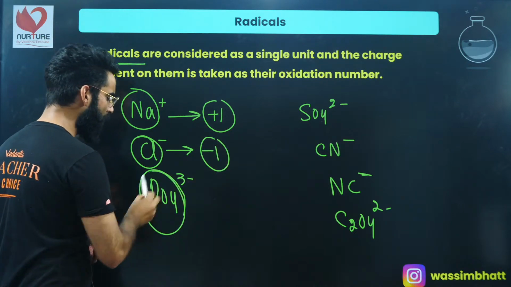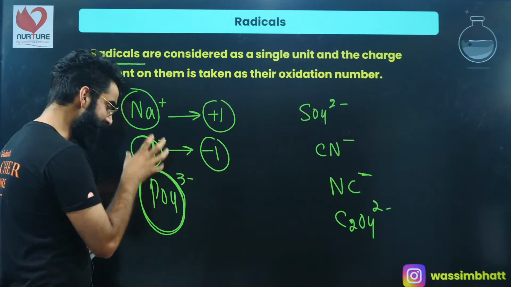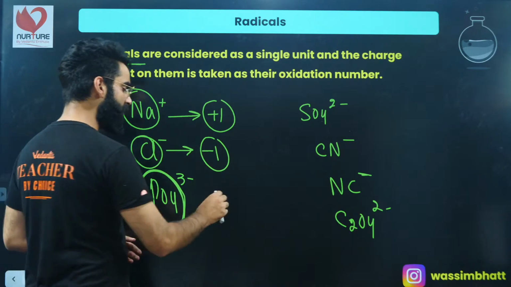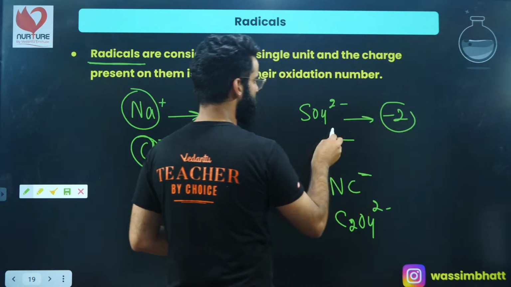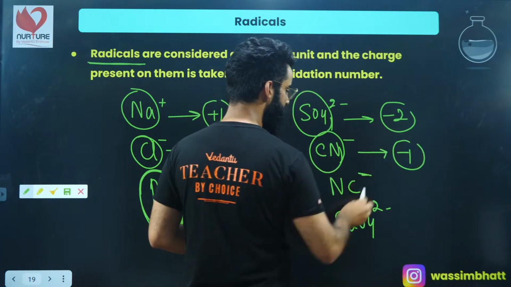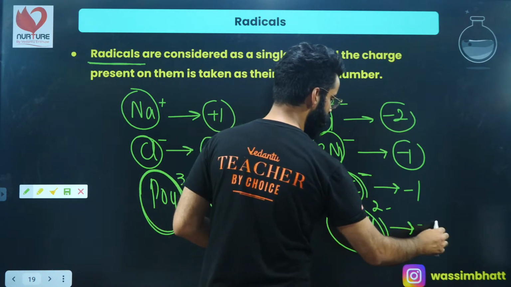If I ask the oxidation state of this PO4, because it is a group of atoms, it's a radical, and a radical is considered a single unit. So the oxidation state of PO4 is -3. Here it is -2. Again a single unit, -1. Again a single unit, so -2.